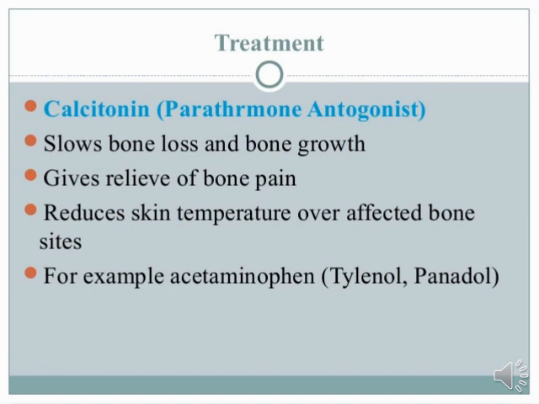We all know, as we already completed in a previous slide, that in Paget disease there is a chance of losing bone because of the alteration of bone remodeling. And what is remodeling? It is the process of bone formation and growth of the bone. If that process is altered and disrupted, what happens? Definitely bone loss happens. That bone loss we treat by giving the calcitonin drug, which also reduces skin temperature on the affected side of the bone.